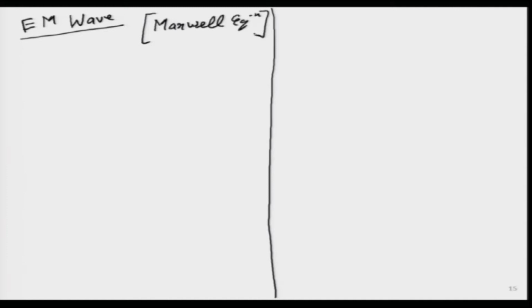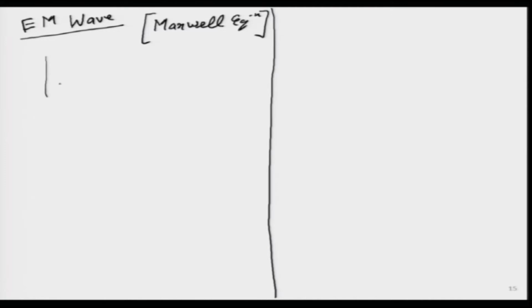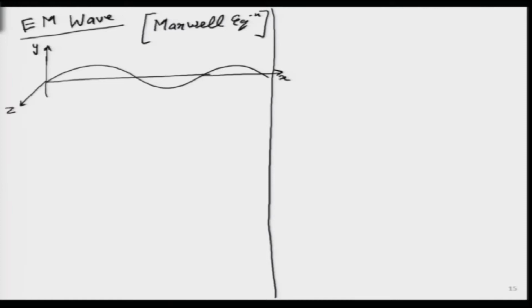So, these are a set of 4 to 6 equations which actually give the whole governing understanding of the electric field and the magnetic field. So, I will present it here in the simplified form because that full treatment is beyond the scope of this particular course. So, essentially it is just like any other wave. So, in a simple case I can draw it like this, and there could be some variable y and some distance x over here, and we can even have some z component as well.